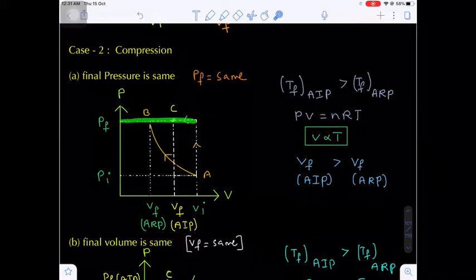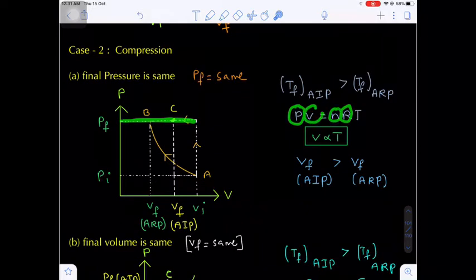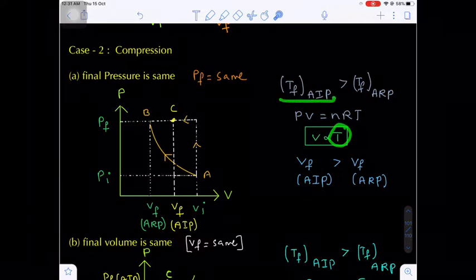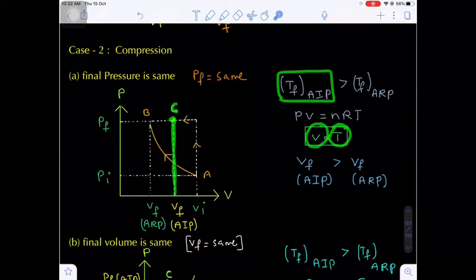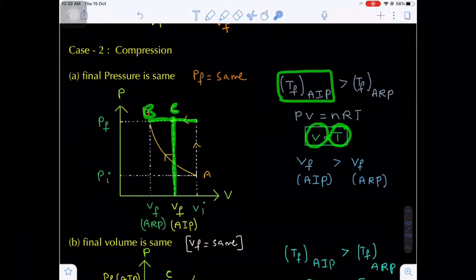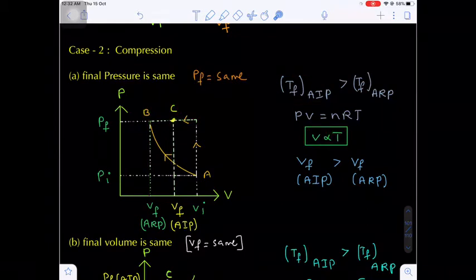So volume is directly proportional to absolute temperature. Now in which case is the final temperature very high? In the adiabatic irreversible process. That means the final volume is also very high in the adiabatic irreversible process. That's why the gas is compressed only up to point C, whereas in the reversible process the gas is compressed up to point B. That means the gas is less compressed in the adiabatic irreversible compression. Are you getting my point?